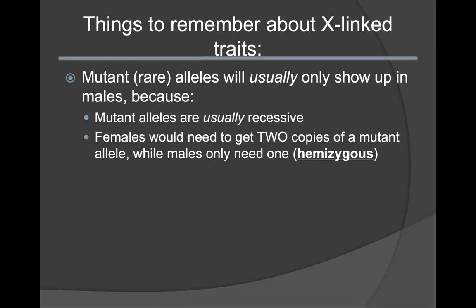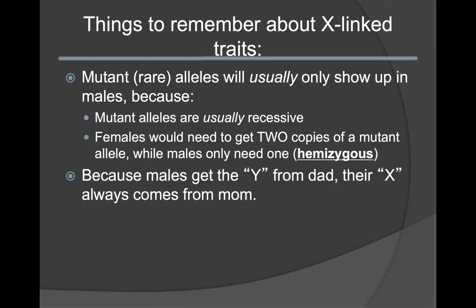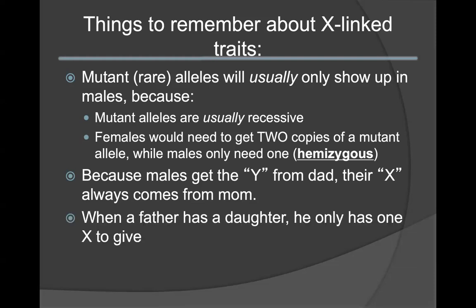They only carry 1 X chromosome, whereas the other one is a Y. As a result, males will always get the Y chromosome from their father, and they will always be obtaining the X chromosome from their mother. When a diseased father has a daughter, he only has 1 X to give, and if he carries the mutant allele, he would be passing that on to the female offspring.